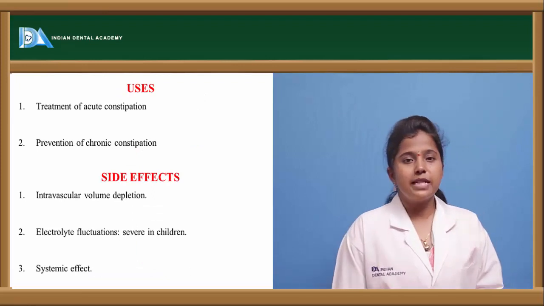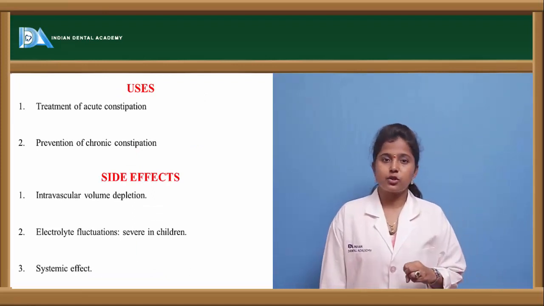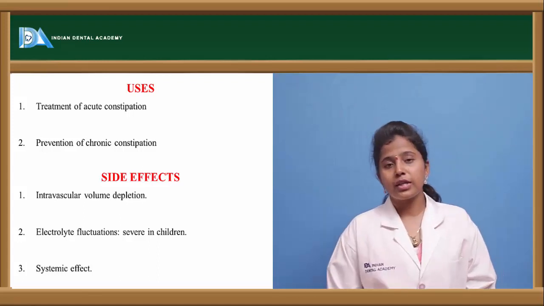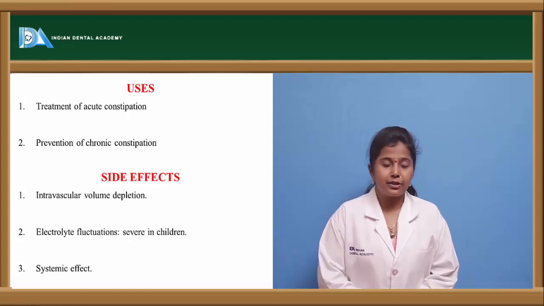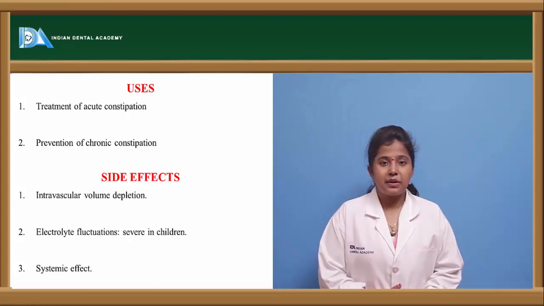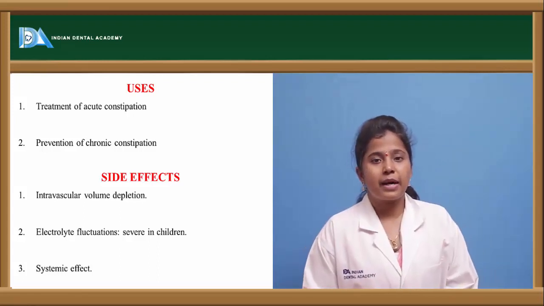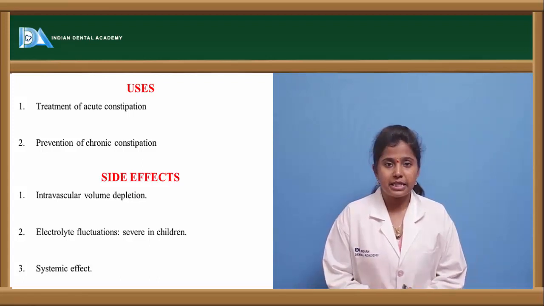What are the uses of these saline purgatives? These saline purgatives are mainly used to treat acute as well as chronic constipation, and there are a few side effects also. The main side effect is electrolyte imbalance. These saline purgatives dissociate very easily, and thereby they bind to chloride ions or H+ ions, and thereby electrolyte imbalance can be caused.